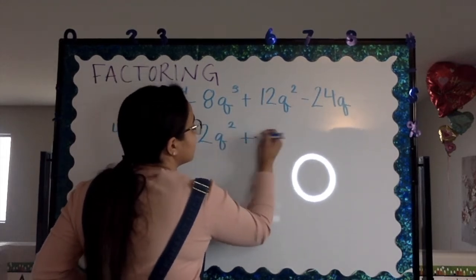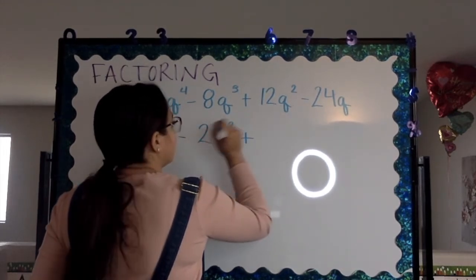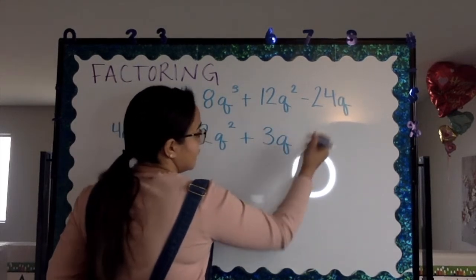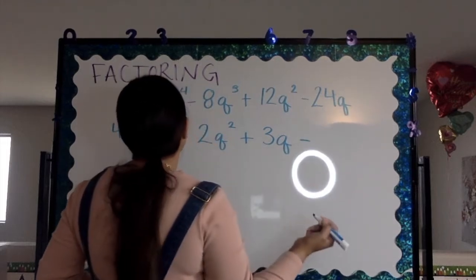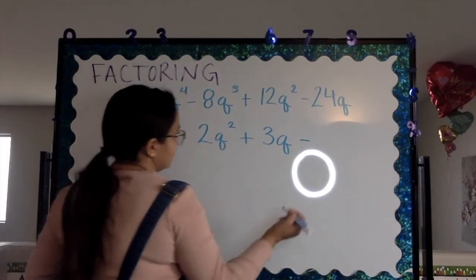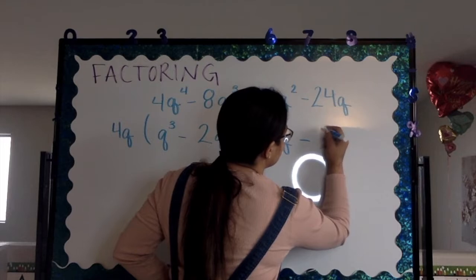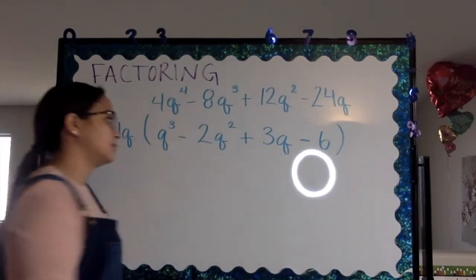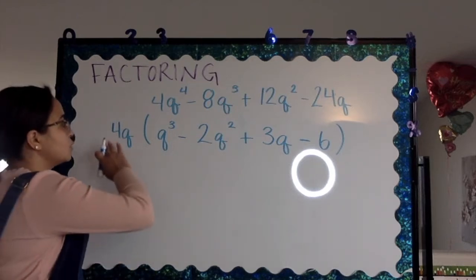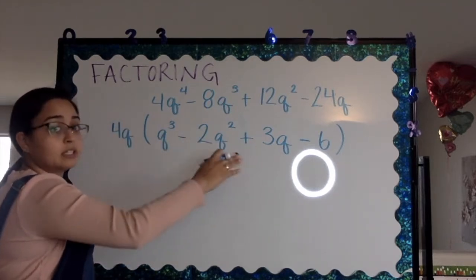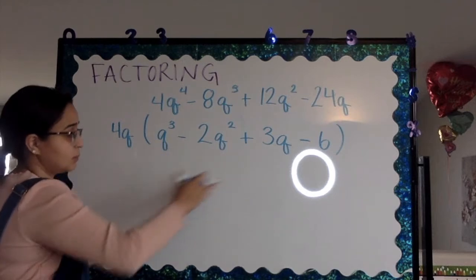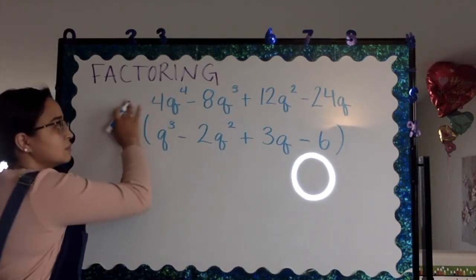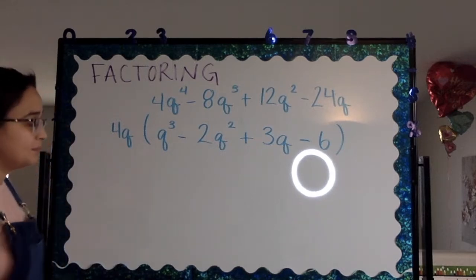Then we have our 3q and 4 times 6 is 24, so 6. Okay? Now if I were to distribute the 4 into this polynomial, I would get this equation up here. This problem up here. Okay?